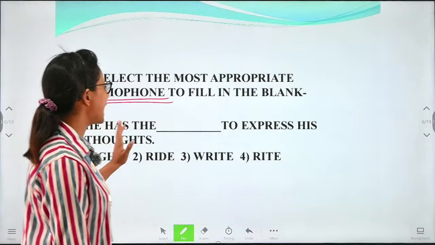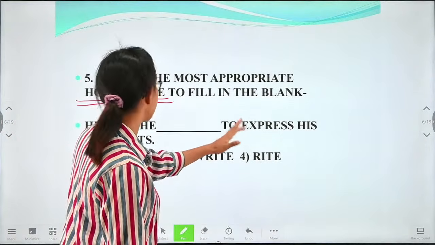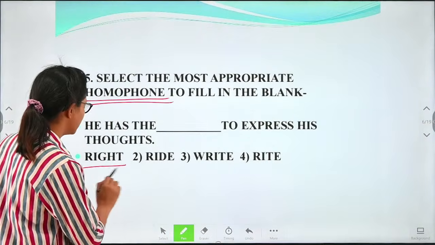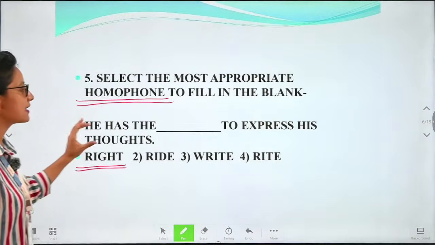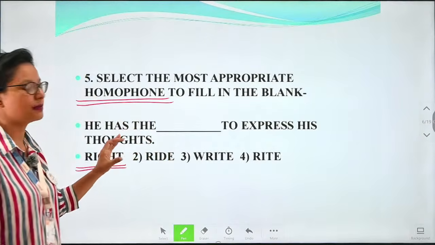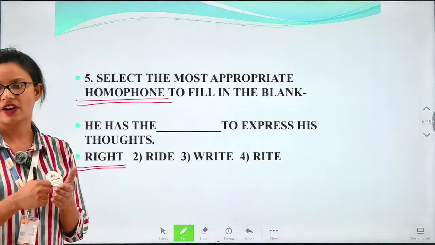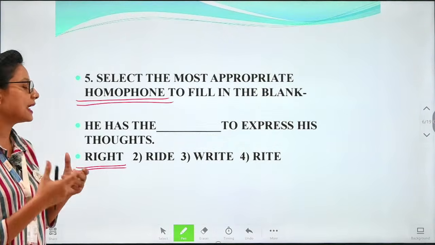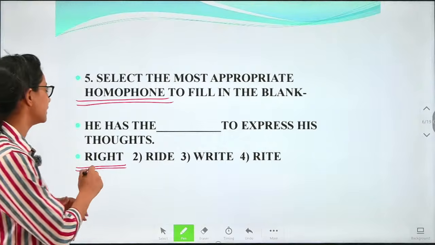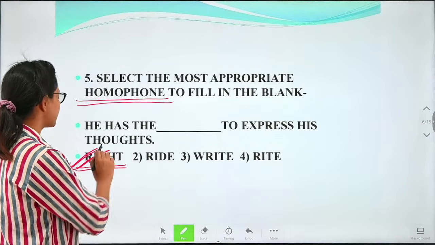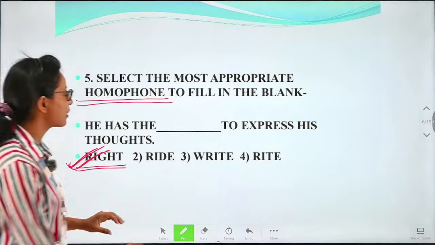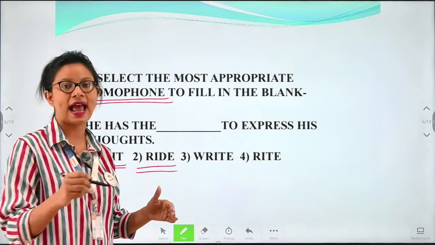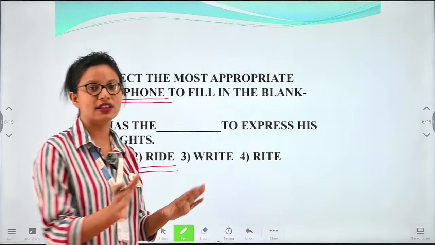So we have, "He has dash to express his thoughts." First option is right. He has the right to express his thoughts. Means he has that position that he can express his thoughts. So right is the correct answer for this given expression. We cannot go for the others. One means when you're traveling, one means to write with hand, and one means like the rituals.